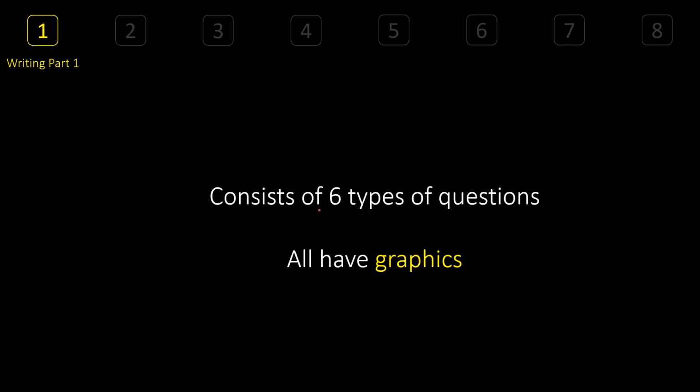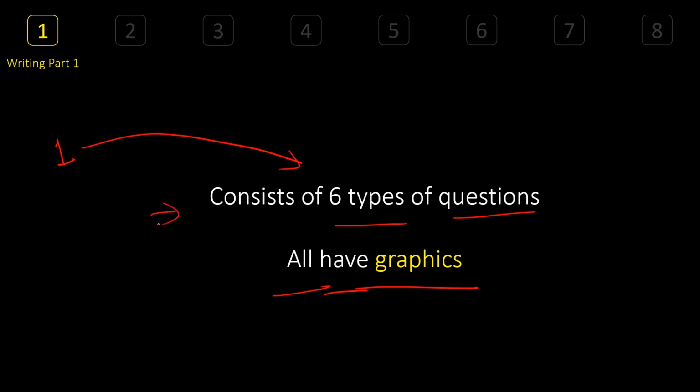Task 1 consists of any of the 6 types of questions. What I mean is, you won't get more than one question. You'll be getting one question only, and this one question will be out of these 6 types of questions. They all will have graphics. So basically, based on one graph or another kind of graph, you will be asked a question. There are 6 kinds of graphs or images possible in this task. Out of this, you will get only one type, not all 6, remember.